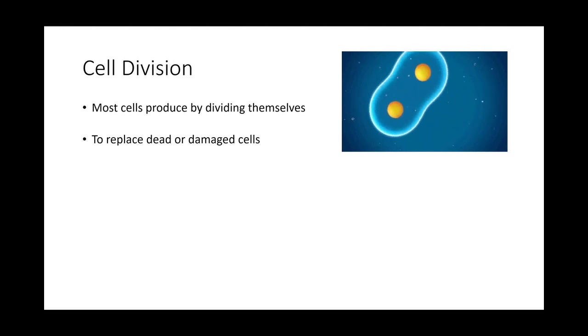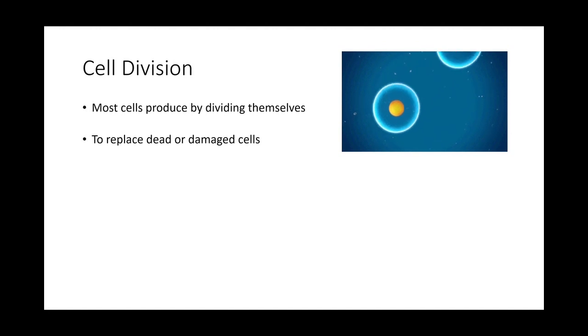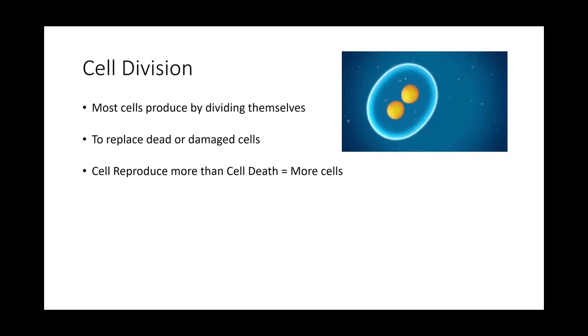Like I said, the purpose of cell division is to replace dead and damaged cells. Because every day there will be cells dying, so you need to have new cells to replace them. So when more cells are produced than the cells dying every day, that means at the end of the day you will have more cells.